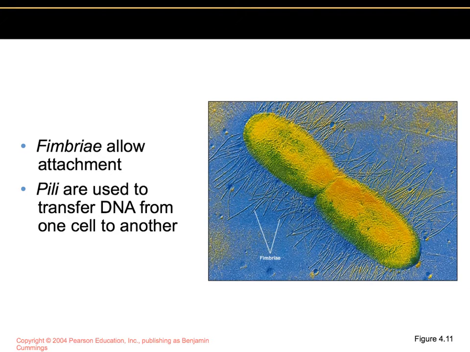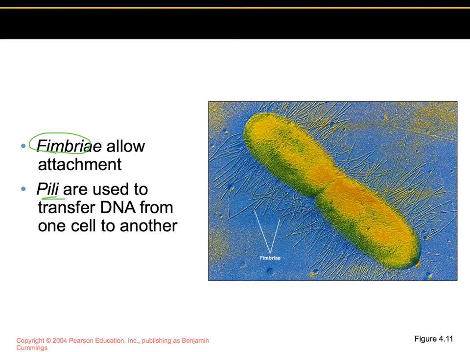Many gram-negative bacteria contain hair-like appendages that are shorter and thinner than flagella, and these are called fimbriae. They are used for attachment. And then we also have pili, which are longer than the fimbriae and only have 1 or 2 per cell. They are involved in motility and DNA transfer. This is a process called conjugation.